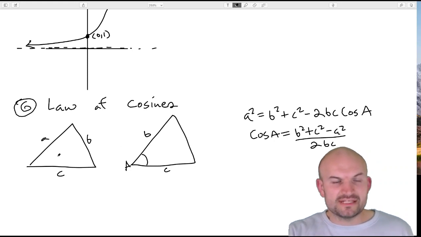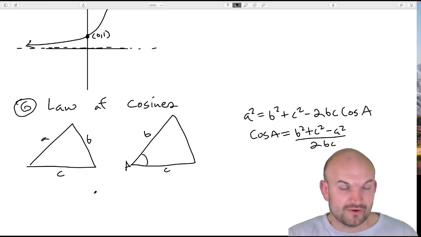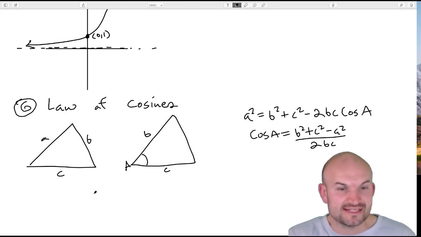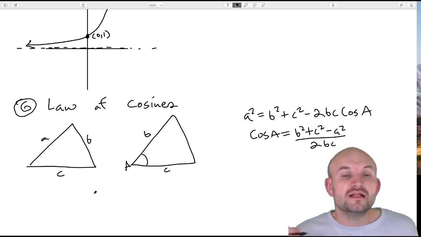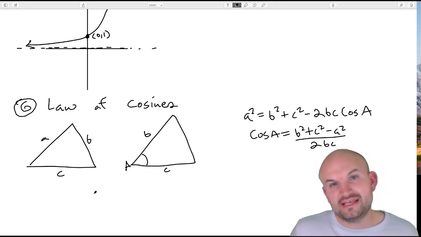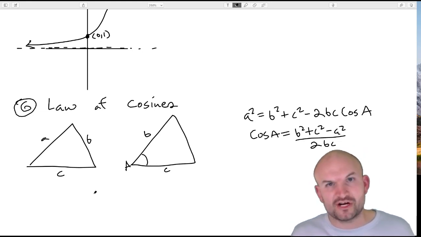The reason we use the law of cosines in this case is because we don't have a ratio. If we have a ratio, we can use the law of sines. The nice thing about the law of cosines is that it allows us to find a missing measure without using the law of sines. The other benefit is we don't have to worry about the ambiguous case.